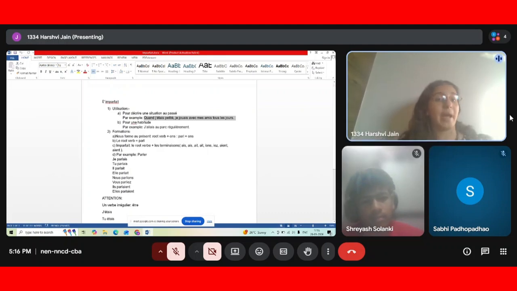The first use of the imparfait is to describe a situation that happened in the past. The second use is pour une habitude. So what is an habitude? For example, see the example I have given here: j'allais au parc régulièrement.